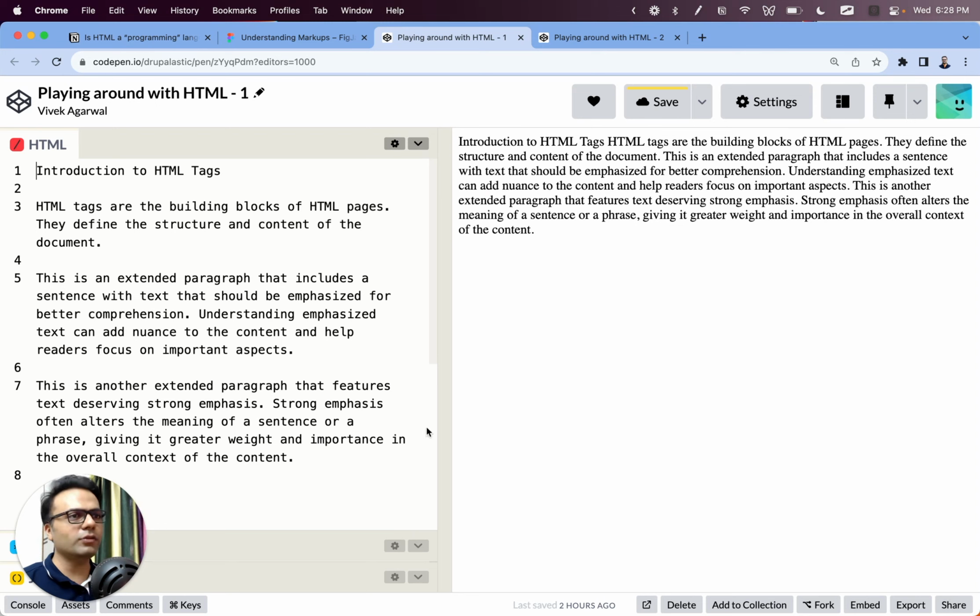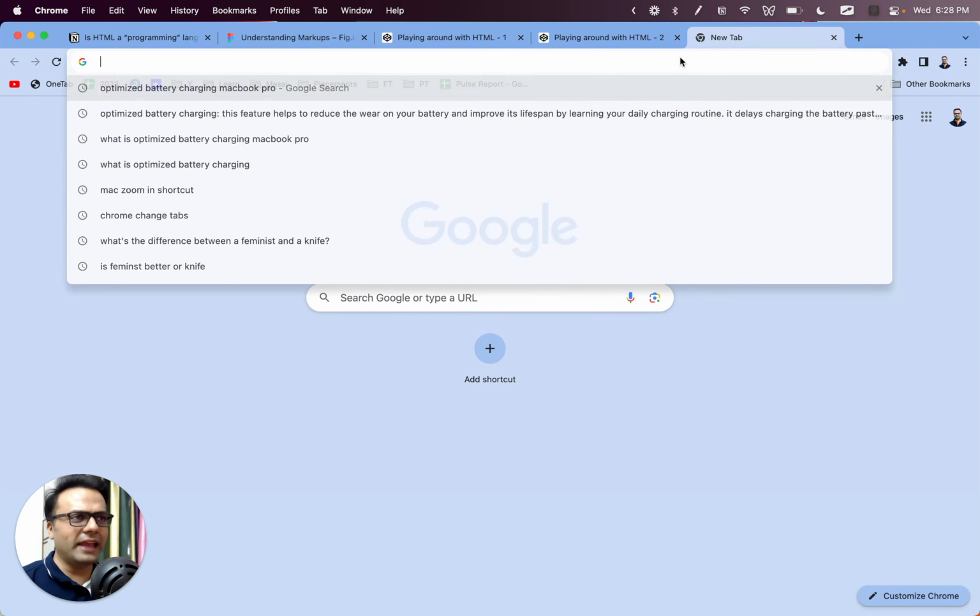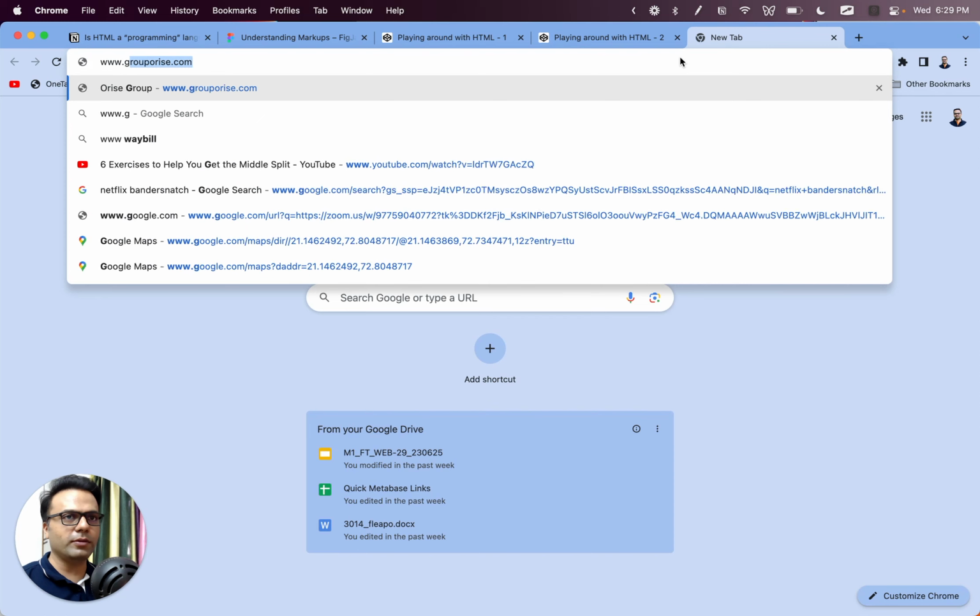Now what you see on the screen is an online coding playground called CodePen. There are lots of online coding platforms like CodePen, Code Sandbox, and lots more. Just Google it and you'll find lots of them. So what you see here is on the left hand side, we are writing some HTML. And CodePen in real time is showing me how a browser would render it. So again, what happens is when you make any request, suppose I go to www.google.com.